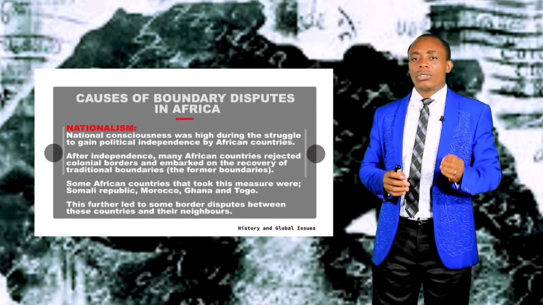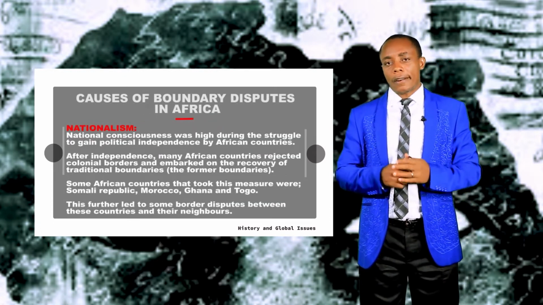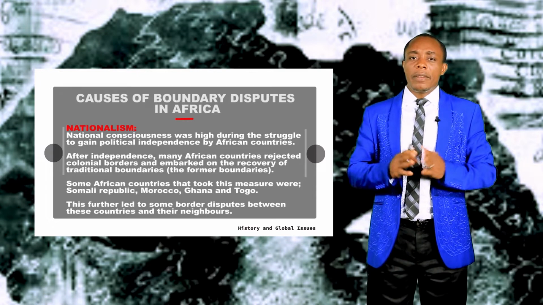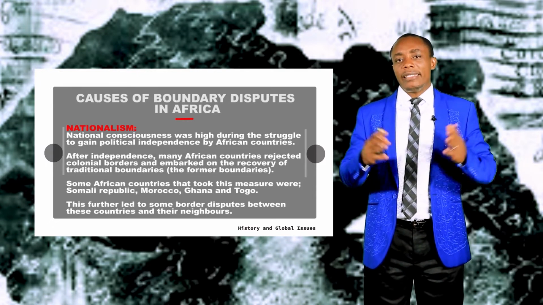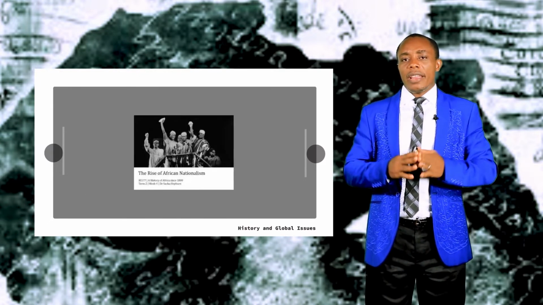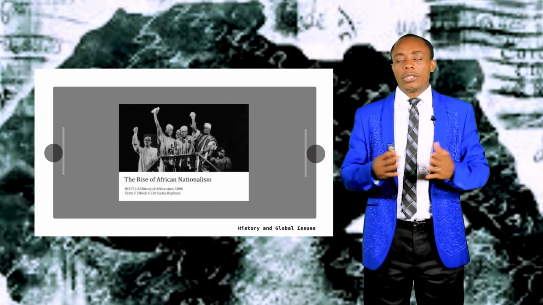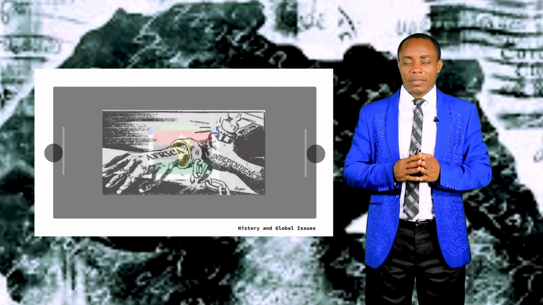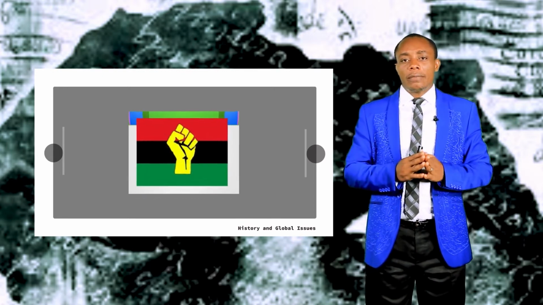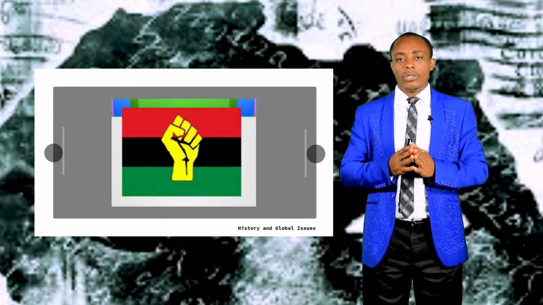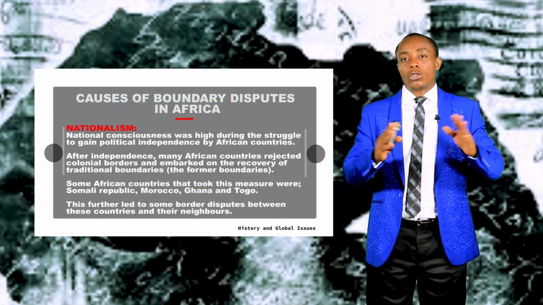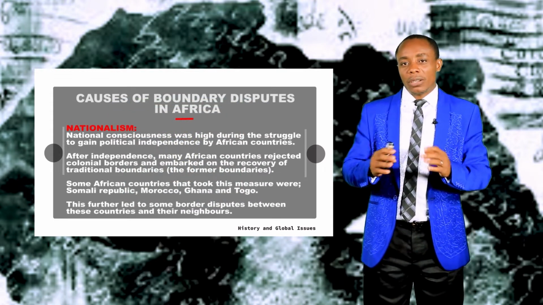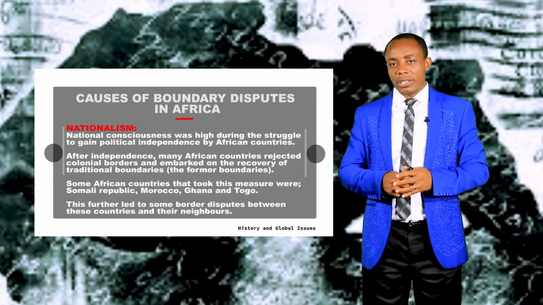Nationalism is another cause of boundary disputes in Africa. Nationalism simply means a rise in national consciousness. In Africa before now, there was a rise in the consciousness of the people to achieve independence. This means that some African countries, after independence, rejected the colonial boundaries and tried to reassert their authority over the traditional or old boundaries.